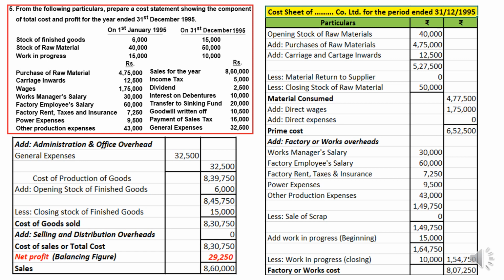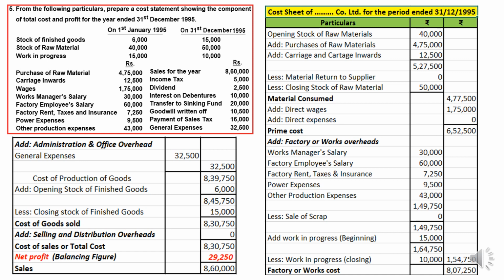Then if you add with prime cost, you will be getting factory or works cost, that is 8,07,250. To this we will add administration and office overhead. Whatever the expenditure incurred in the process of administration and running the office, that will be considered. So here we have only one expenditure, that is general expenses, right?